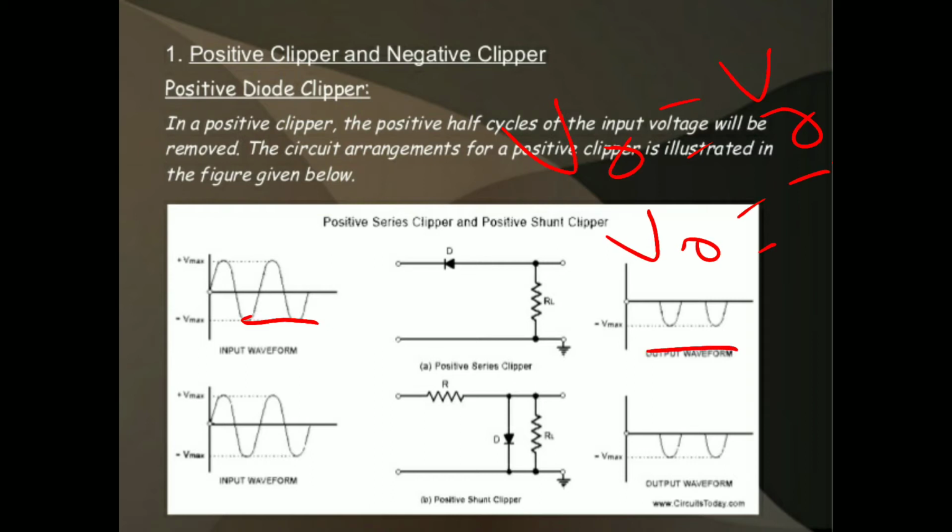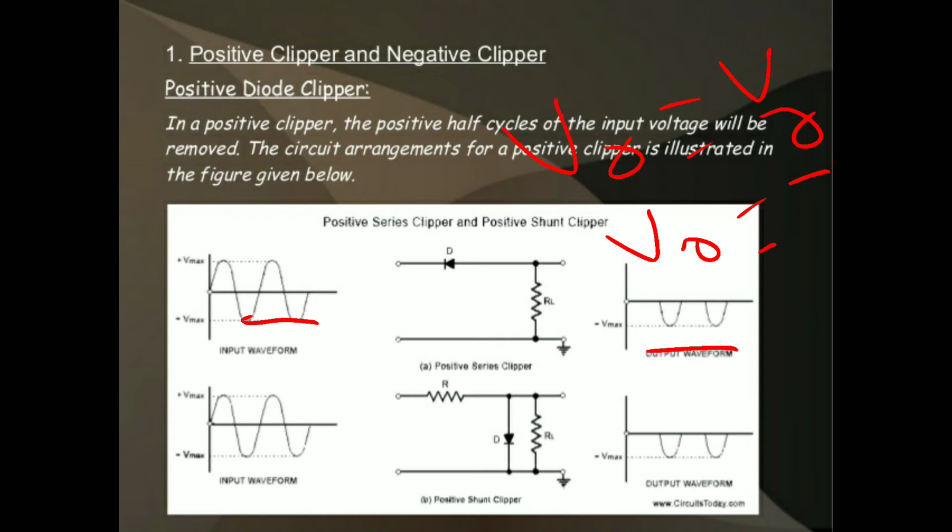This is the output. Positive series means the positive half cycle has to be removed. What is the output of the positive series clipper? Only the negative cycle will appear at the output, because the positive cycle is removed by the positive series clipper. Clipper means it has to remove the unwanted part. The unwanted part here is the positive cycle. So the unwanted part is removed.